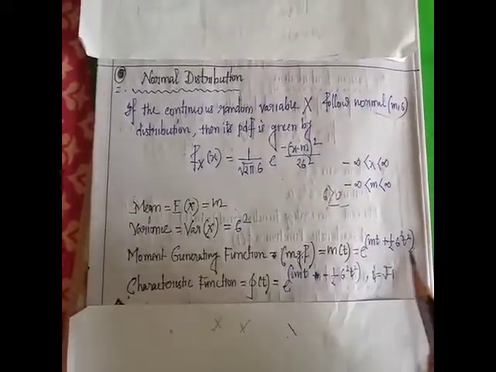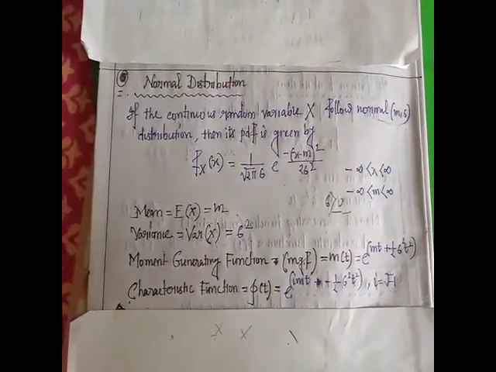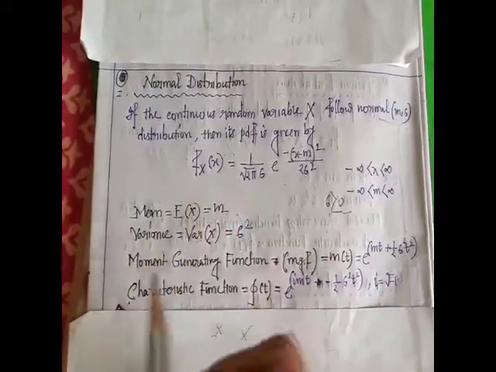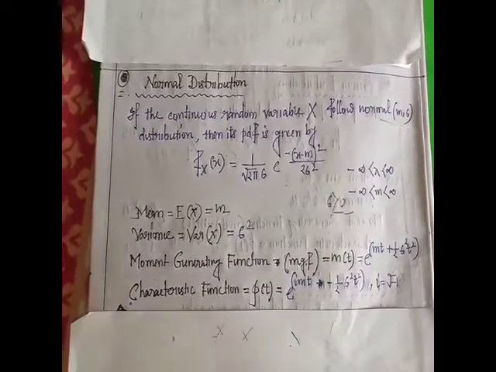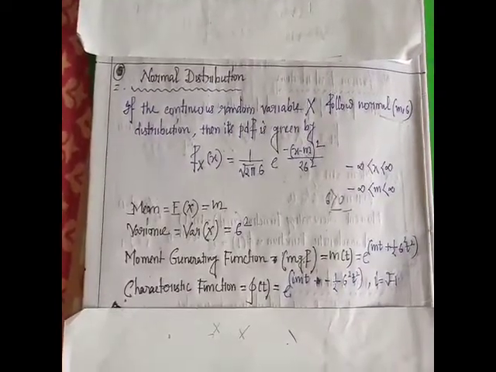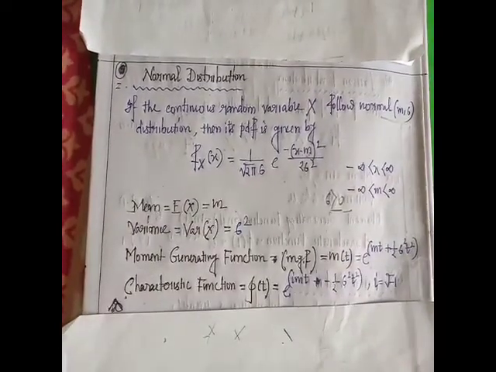So e to the power mt plus half sigma square t square is the moment generating function of the normal distribution, and e to the power imt minus half sigma square t square is its characteristic function, where i equals root over minus 1.